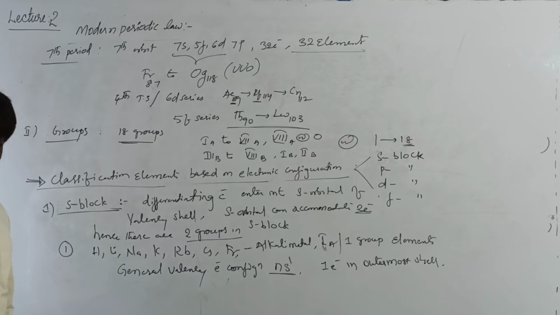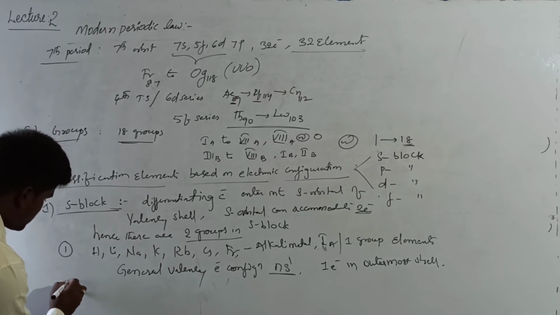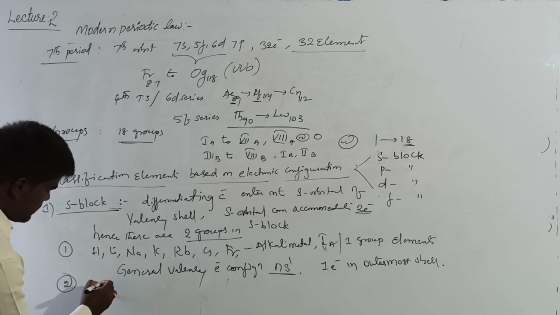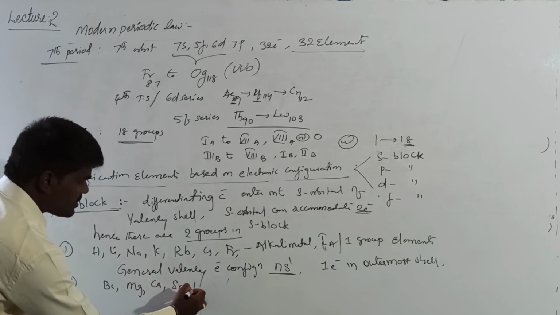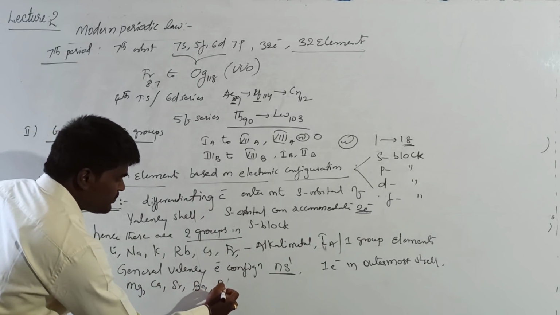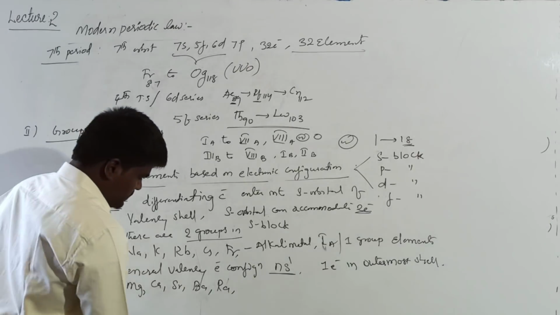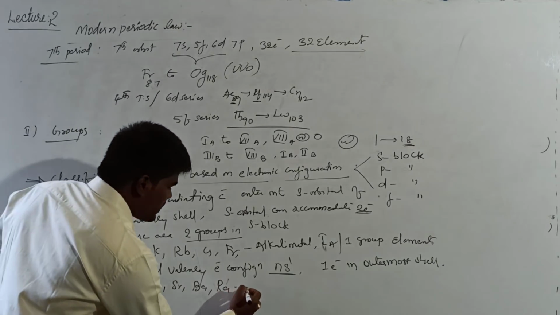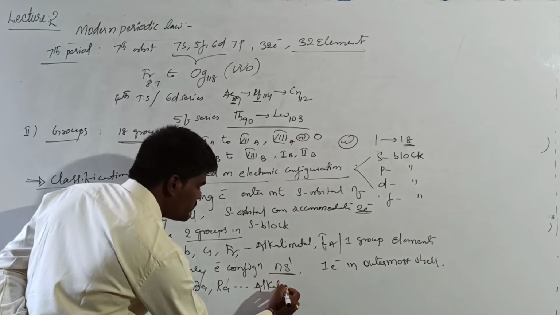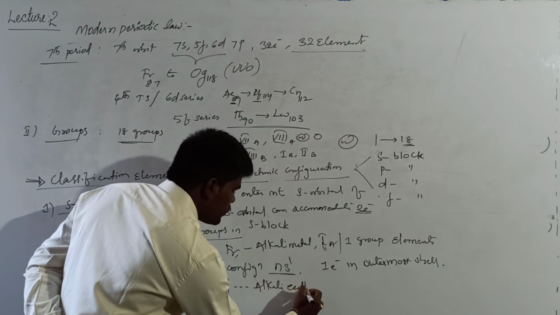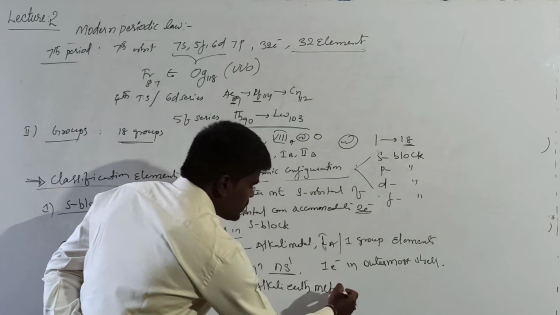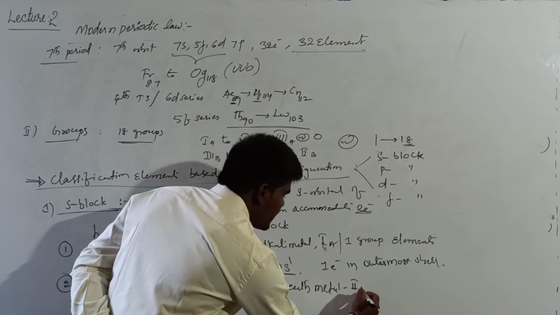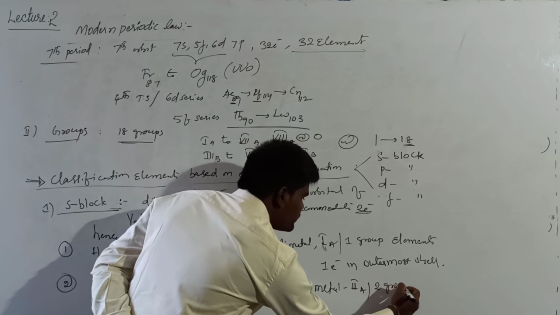Right? Now, there is one more group. What is the other group here? The second. That is beryllium, magnesium, calcium, strontium, barium, radium, which are generally considered alkaline earth metals, also called the second group.